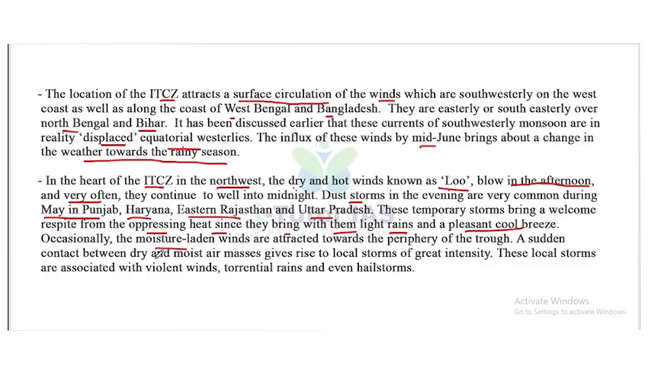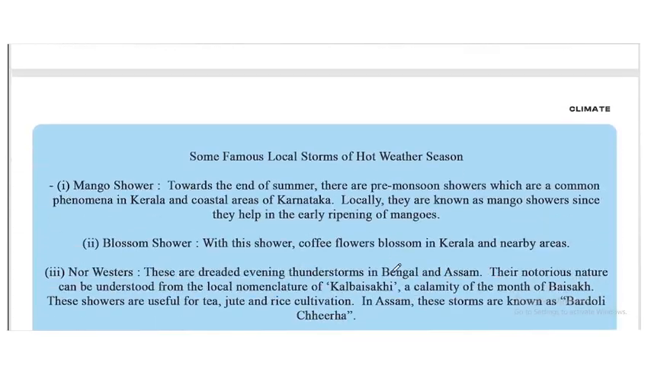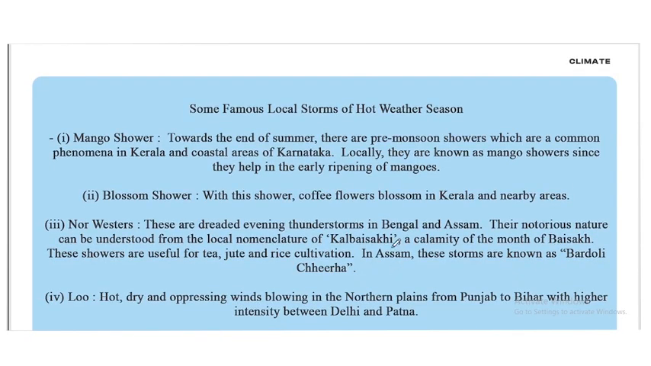A sudden contact between dry and moist air masses gives rise to local storms of great intensity. These local storms are associated with violent winds, torrential rains, and even hailstorms. Now, let's discuss some famous local storms of the hot weather season.